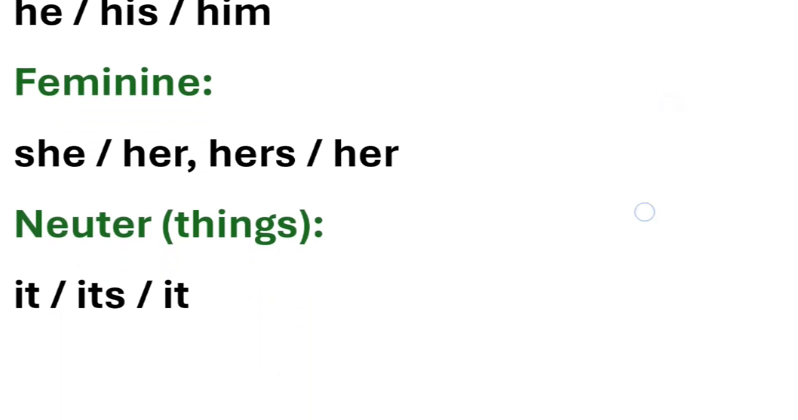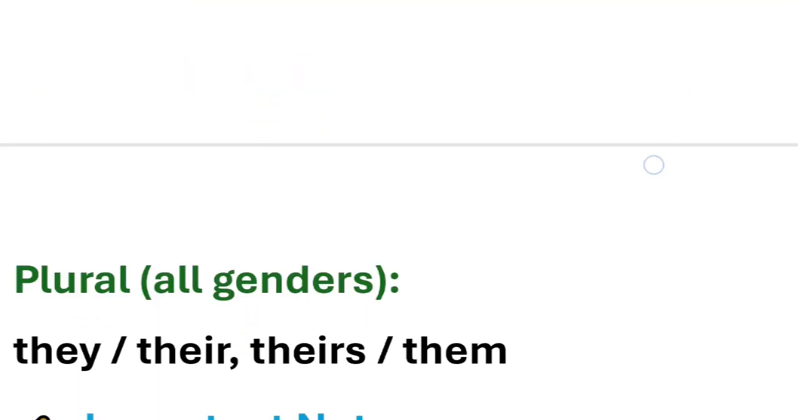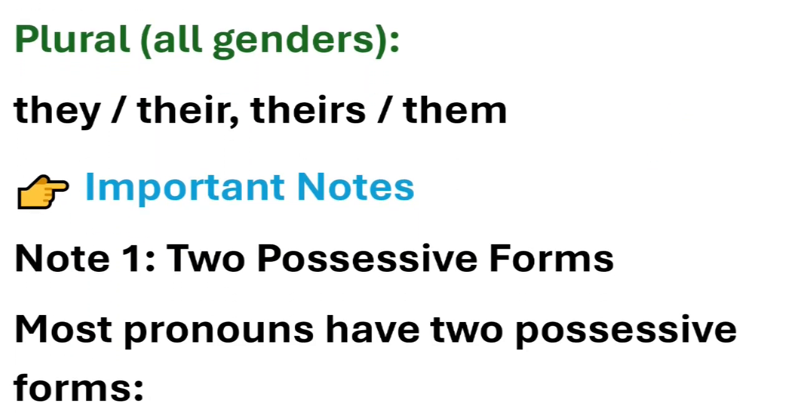For the feminine gender, it can be she, her, hers, or her. And for neuter gender, or the things we are talking about, it can be it, its, or it. In the plural noun, for all genders, it can be they, their, theirs, or them.